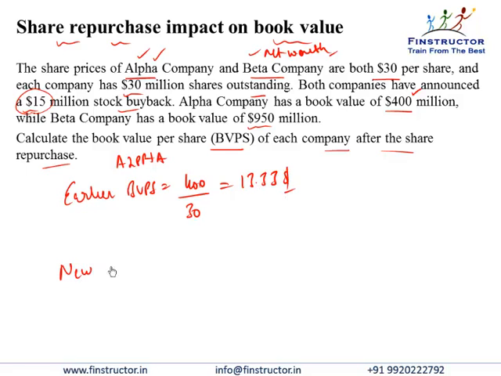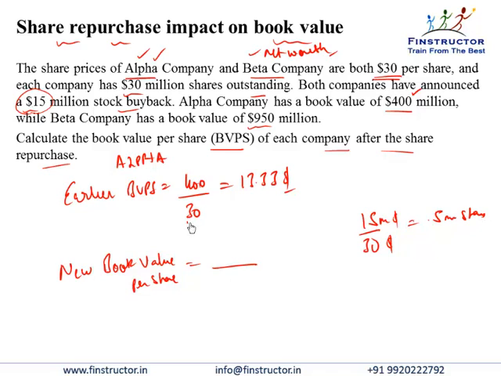For the new book value, we will use the new number of shares. So for $15 million at a stock price of $30 per share, how many shares would we be able to buy back? So $15 million upon $30, that is 0.5 million shares.